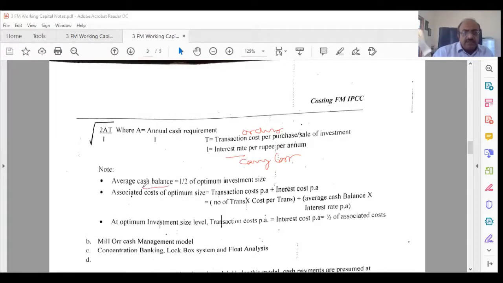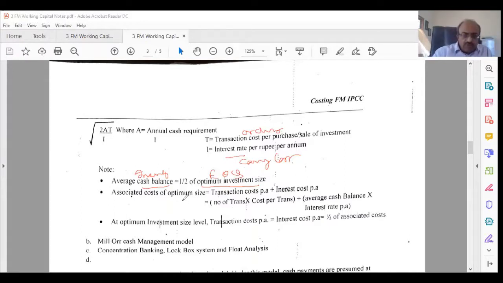Obviously, average cash balance is equal to half of optimum size, half of EOQ. There it was average inventory. Here it is cash balance. There it was inventory, and it was half of EOQ, half of investment size, because investment size is your EOQ, the optimum investment that you can make.